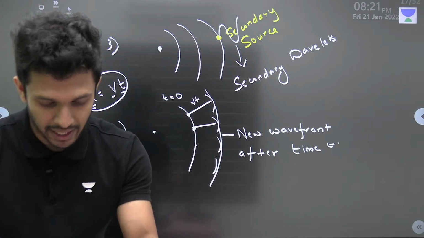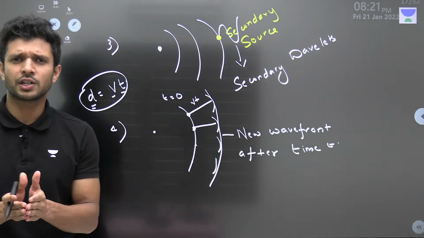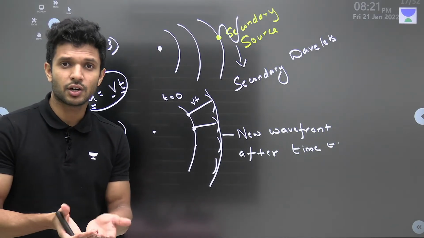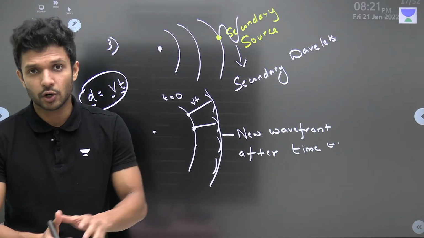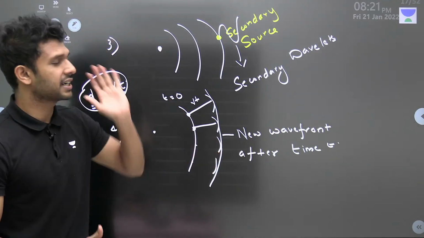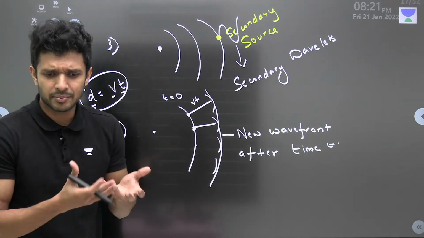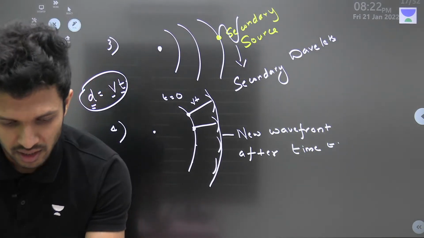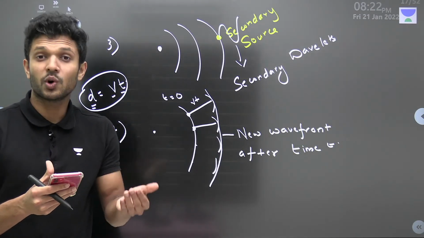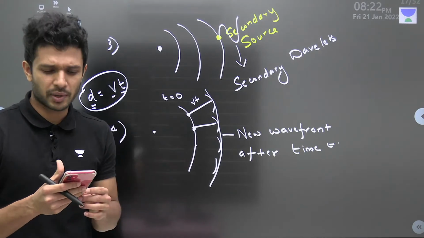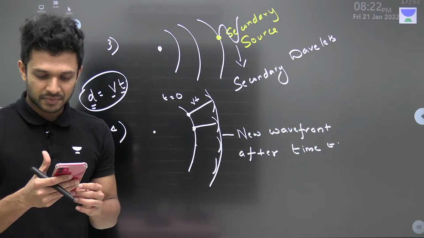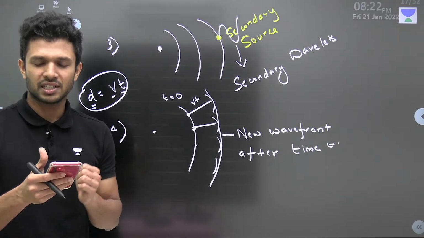Okay. अब बाकी क्या है? Now there is a small concept called derivation, right? Or the definition of reflection and refraction, or let's say proof of reflection and refraction using Huygens principle. Do we need that proof? मतलब do you want the derivation in this revision class? बता दीजिए आप लोग. If you want, I can do that. Or else we can move to the part of interference. Okay, just tell me.